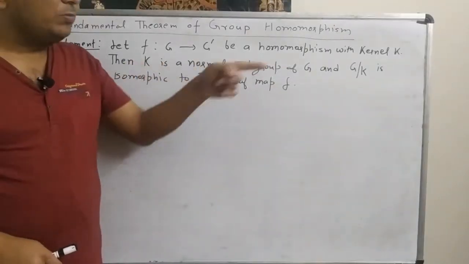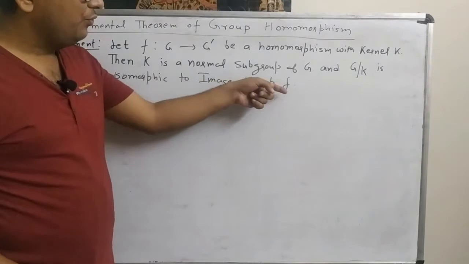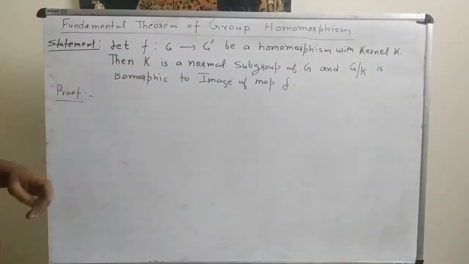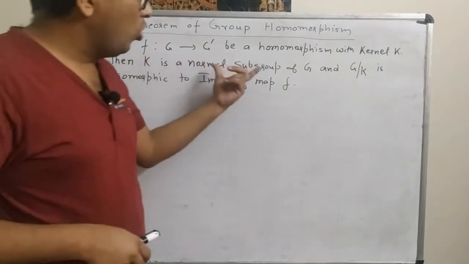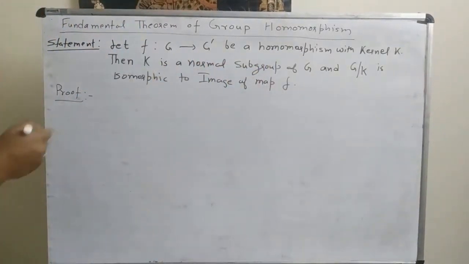Then we have to prove two things. Number one, K is a normal subgroup of G. Number two, G/K is isomorphic to the image of f. So let's concentrate on the first part, that is, we are required to prove that K is a normal subgroup of G. So we know that K is the kernel.